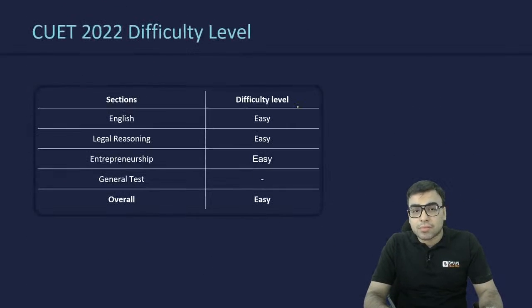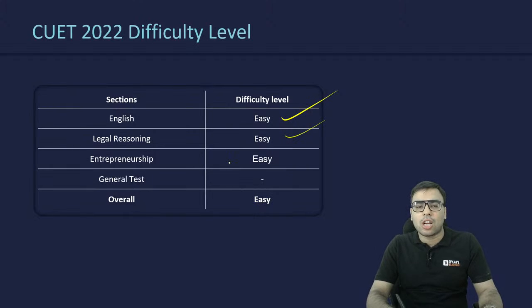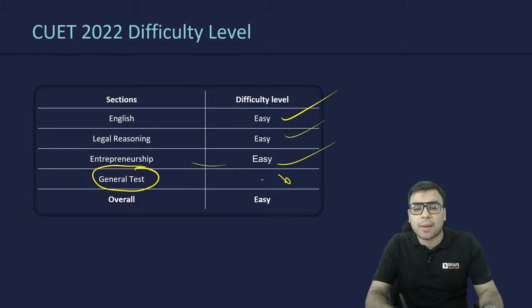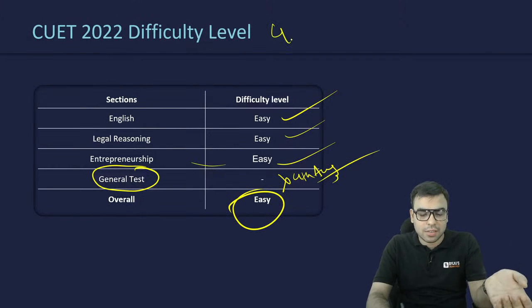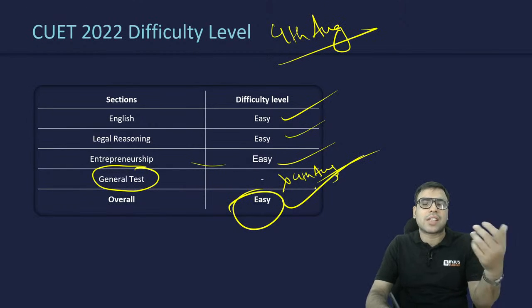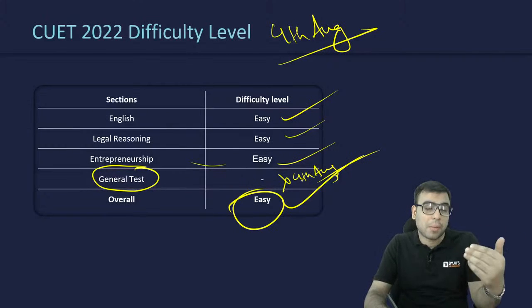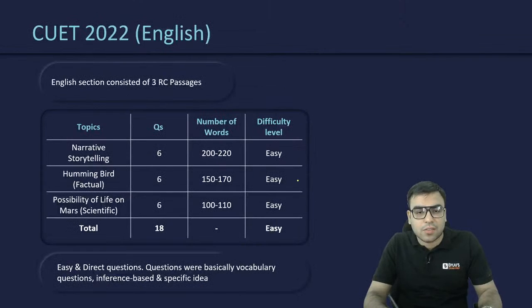Now, as far as difficulty level is concerned, I have told you that it was not very difficult. English was easy, legal reasoning was easy, and the entrepreneurship section was also easy. The general test could not happen on 4th August, and that is why we cannot analyze it. Overall, the examination on 4th August was not that tough. You could have easily done it if you had prepared properly. That is what we are saying.